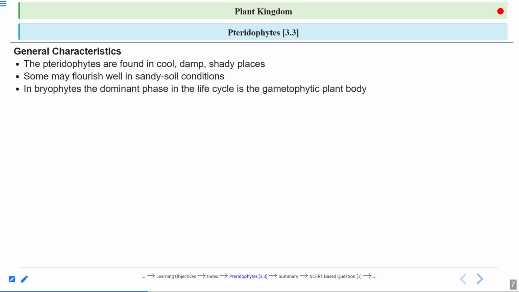But what about the pteridophytes? The story totally changes in the case of pteridophytes. In pteridophytes, the main plant body is the sporophyte. Sporophyte means the diploid plant body. It means that the main plant body of the pteridophyte is diploid in nature, right? And that is considered a sporophyte.